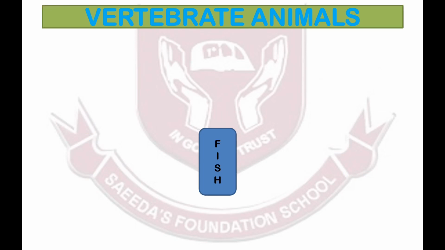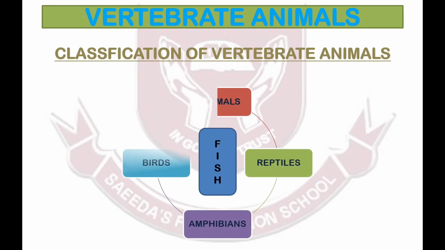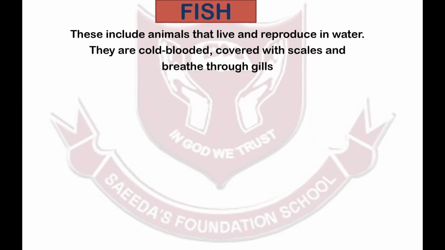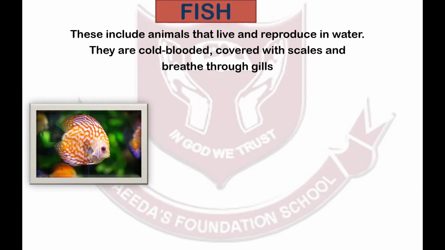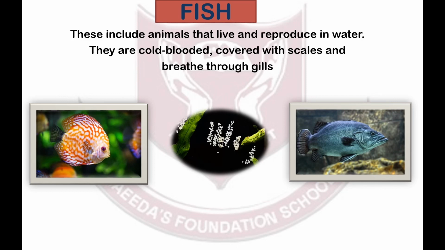Let's study the 5 classes of vertebrates first. These are fish, mammals, reptiles, amphibians, and birds. Let's study fish first. These are animals that live and reproduce in water. They are cold-blooded, covered with scales, and breathe through gills. Cold-blooded animals take the temperature of their surroundings.